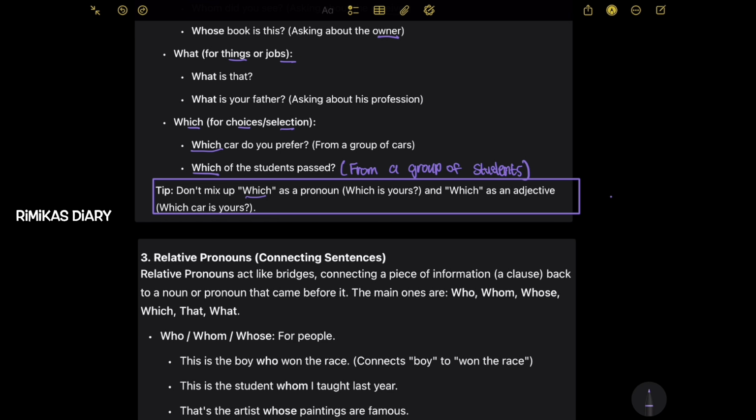So here the noun is the word car, and which came before car. But as a pronoun, there's no noun after which. So if it's an adjective, there will be a noun after it. If it's a pronoun, there will be no noun after it.